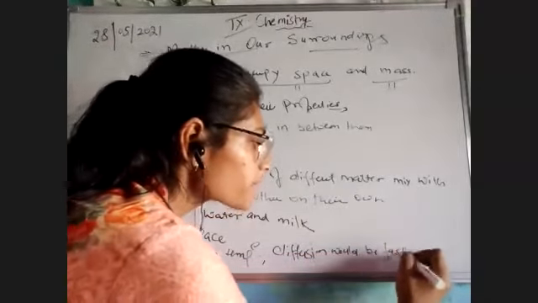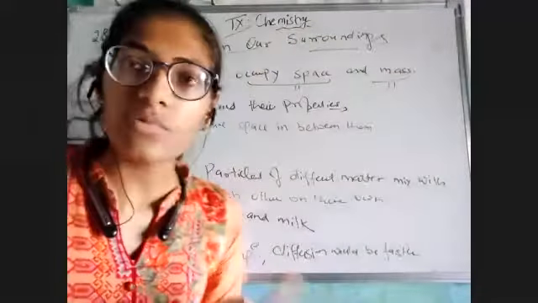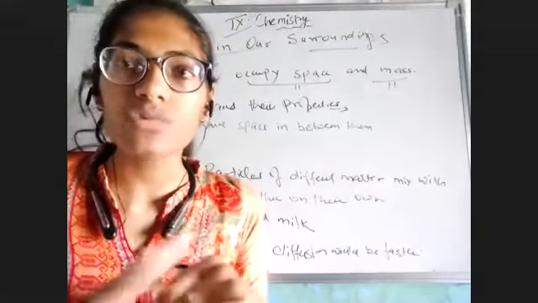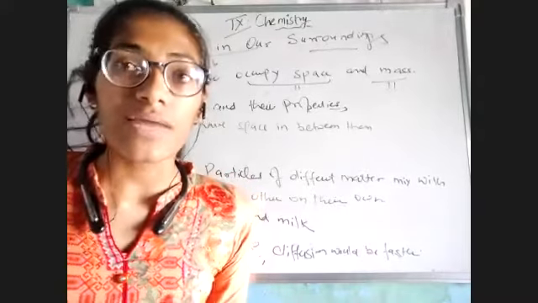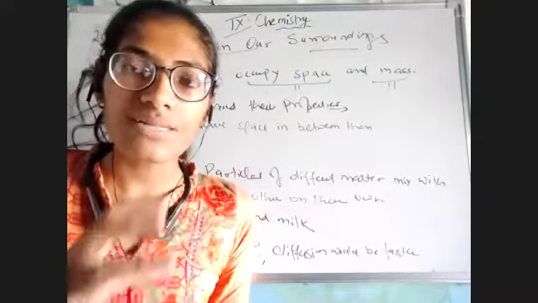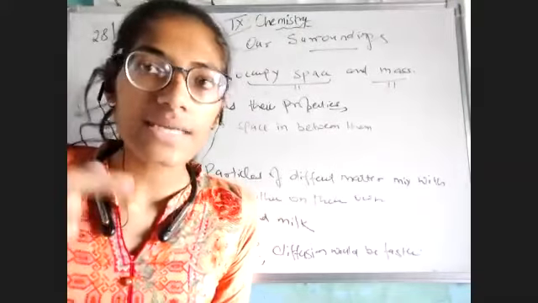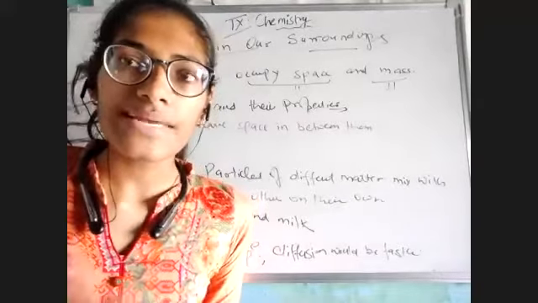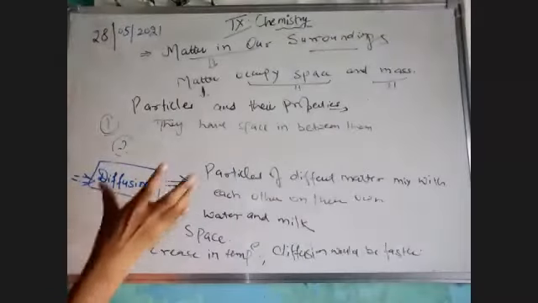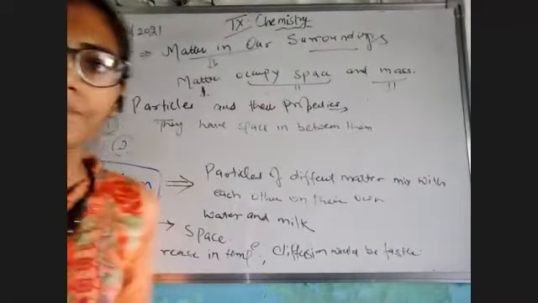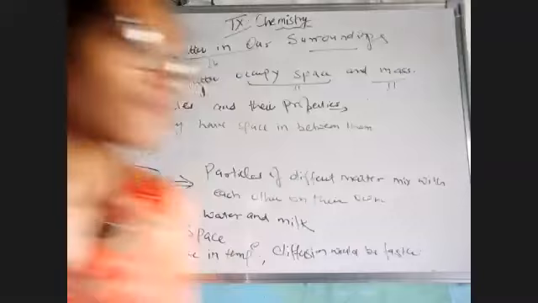ऐसा क्यों हो रहा है भाई? ऐसा इसीलिए हो रहा है क्योंकि जब मैं टेम्परेचर इंक्रीज कर रही हूँ तो उनको फास्टली मूव करने की वजह से उनके बीच का जो स्पेस है वो ज्यादा हो रहा है. They have the much space now rather than the previous stage. Whenever I have increased the temperature, the space between the particles is more now. Why? Due to increase in kinetic energy. Okay, so due to increase in kinetic energy, due to increase in temperature, the particles, their diffusion is faster. All right. So this was all I wanted to tell you.